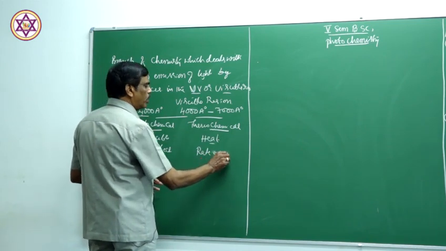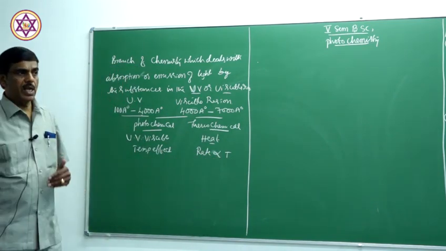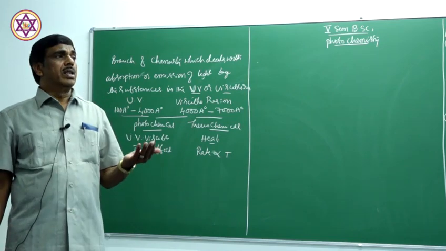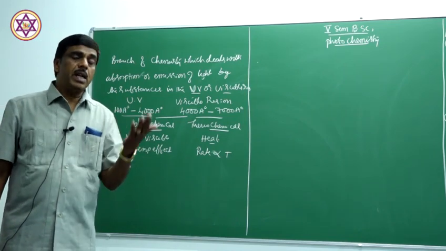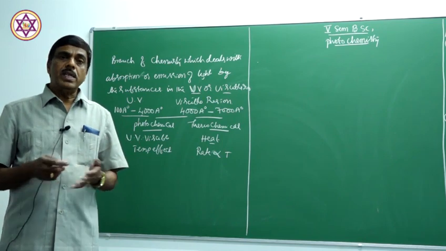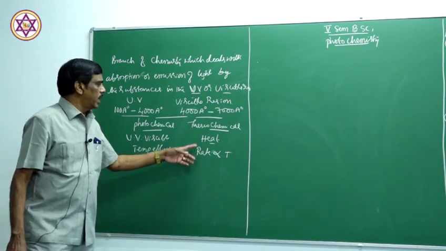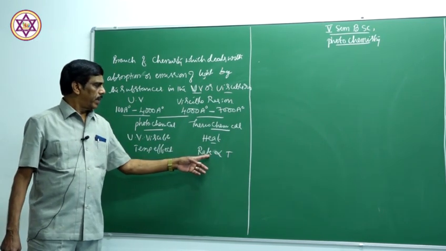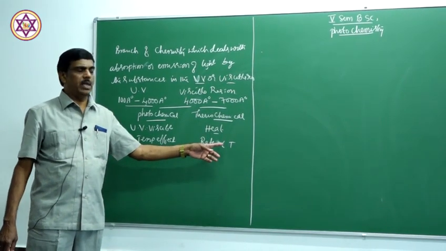So, rate is proportional to temperature. For every 10-degree rise in temperature, the rate of the reaction is doubled. Therefore, this has a high effect of temperature.